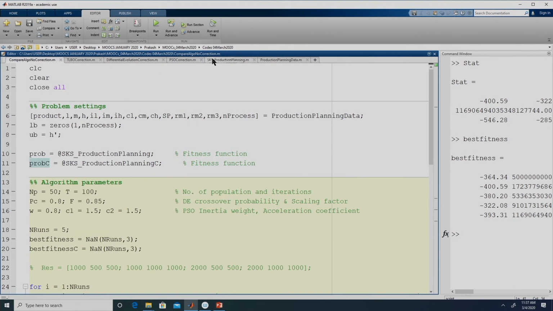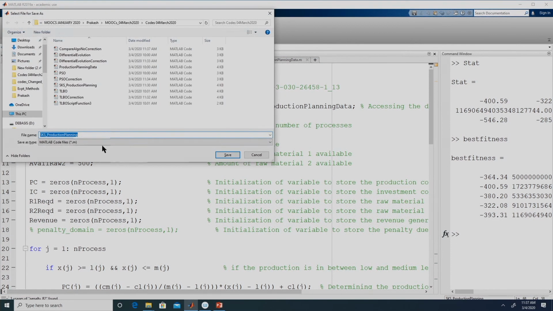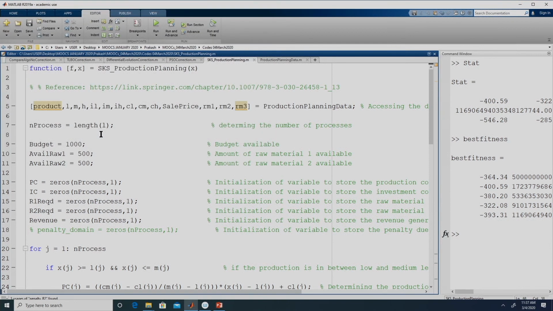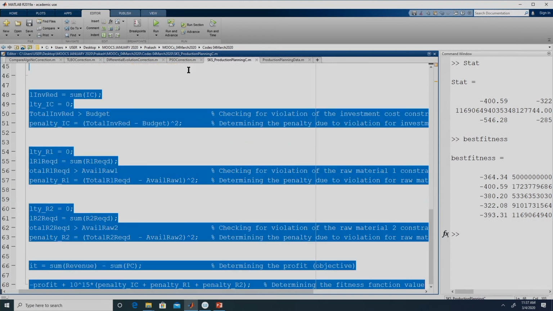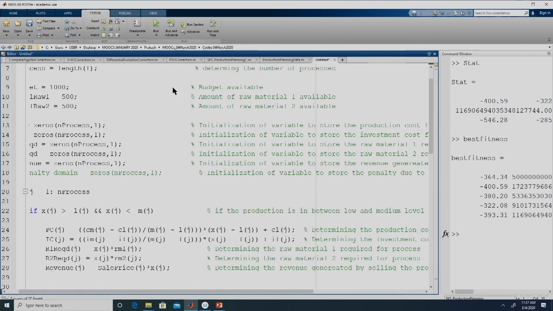And then this production planning we need to have as production planning C, the production planning correction approach. So, for without correction we will have this, only f is returned, right.